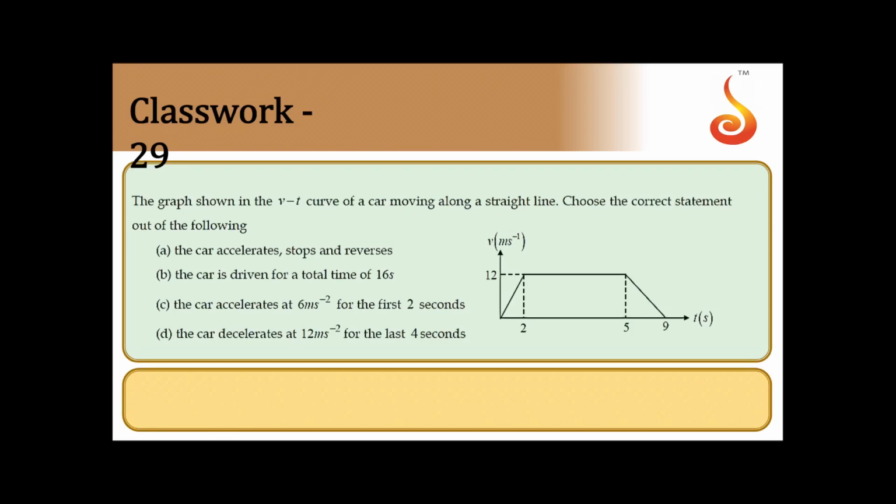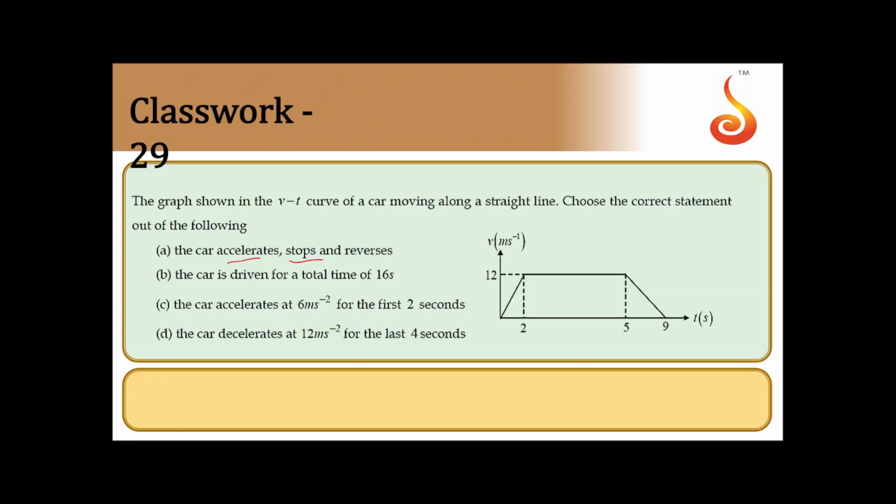The graph shown is the VT curve of a car along a straight line. Choose the correct statement out of the following. Car accelerates, stops and reverses. Car is driven for total time of 16 seconds. Car accelerates at 6 meter per second square for first 2 seconds. Car decelerates at 12 meter per second square for last 4 seconds.